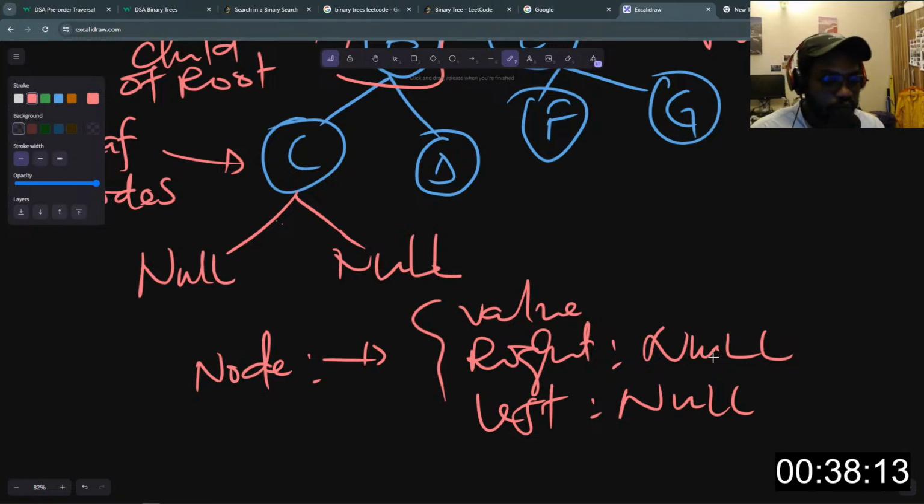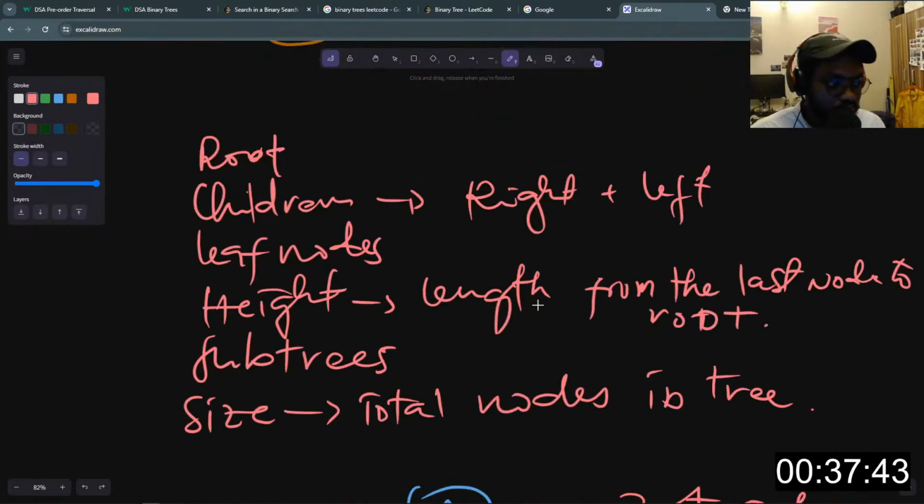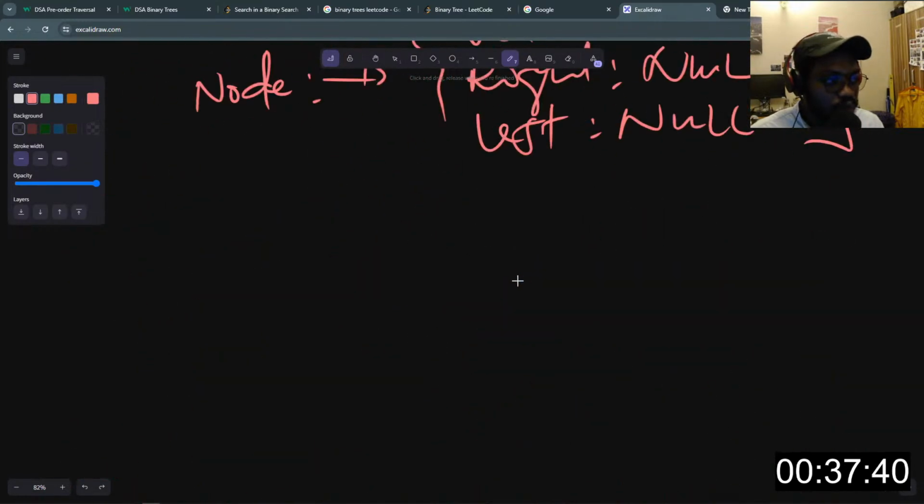Otherwise, it's just going to have null children as well. So the value is the value of our node. In this case, if D was the value of this node here, then D is the value that will be set here, right? So this is how the node object really looks on a bigger scale, right? We have value, we have right, and we have left. So these are some of the things you want to take note of.